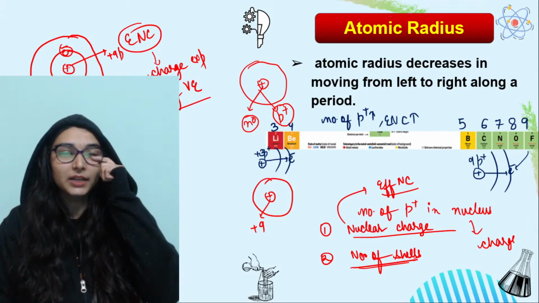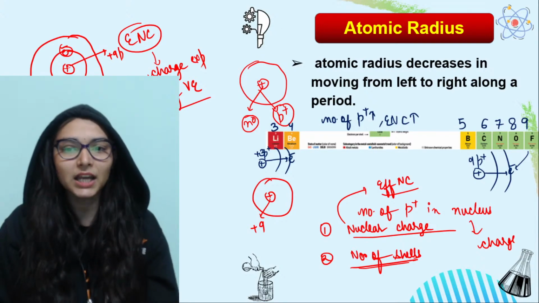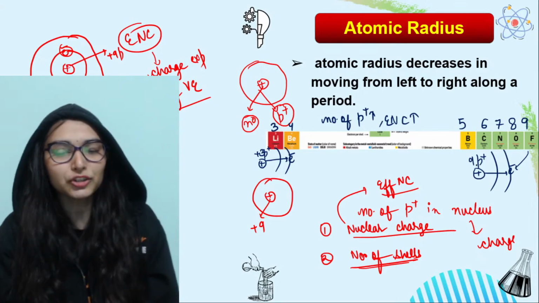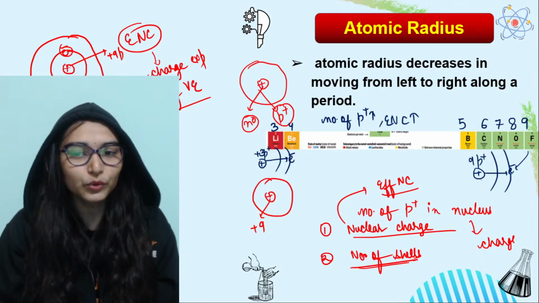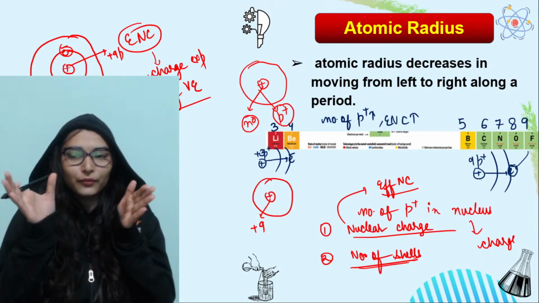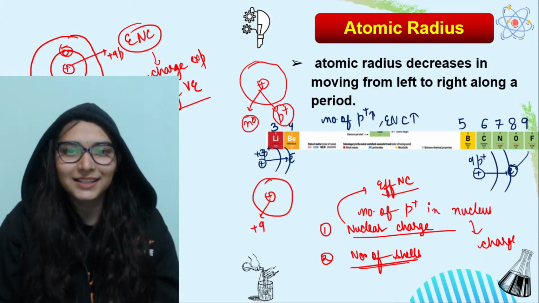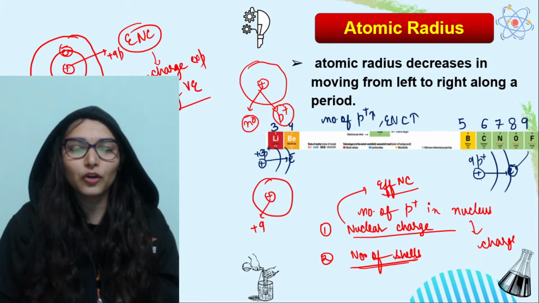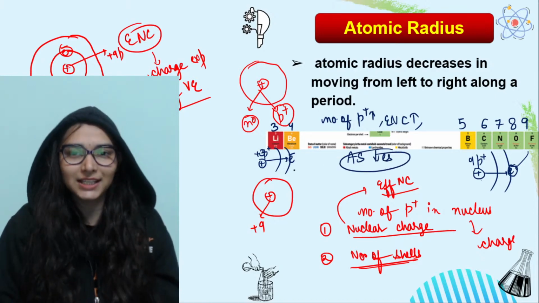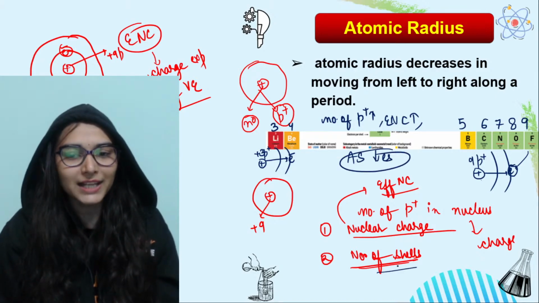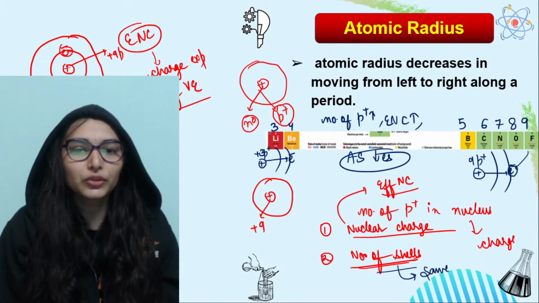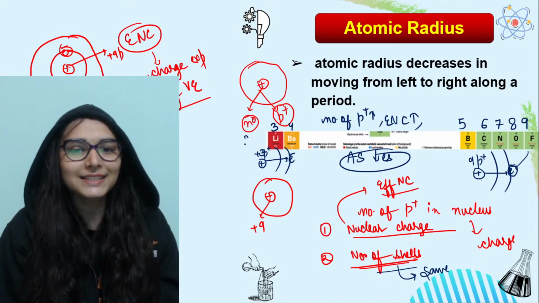So left to right जाने पर, because number of protons are increasing, effective nuclear charge also increases. So if effective nuclear charge is increasing, that means 9 protons would be attracting the valence electrons more tightly, as a result of which the size of the atom decreases. So जब आप left to right जाते हो across a period, what happens to the atomic size? It decreases. And second factor, number of shells, they remain the same, because in a period number of shells remain the same.